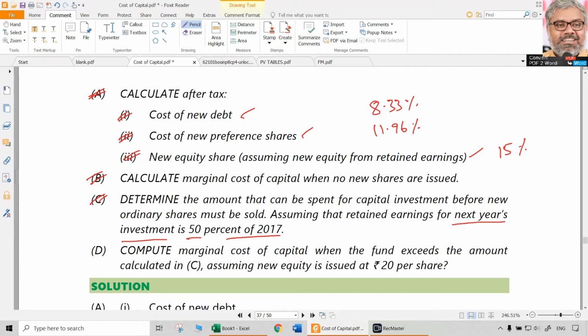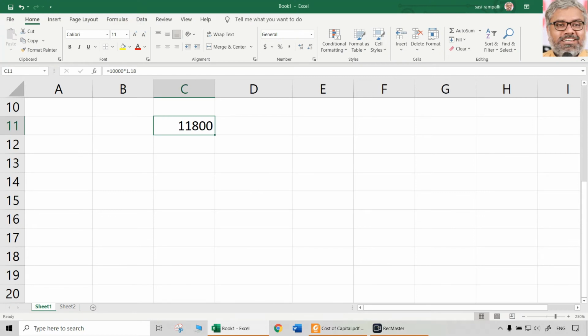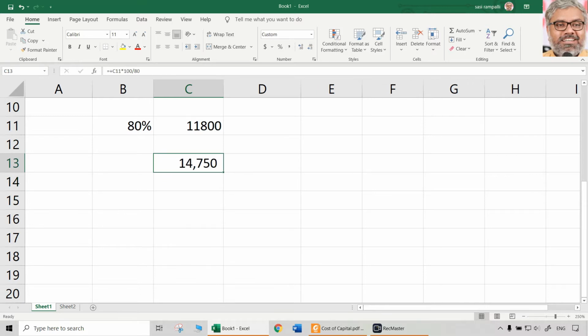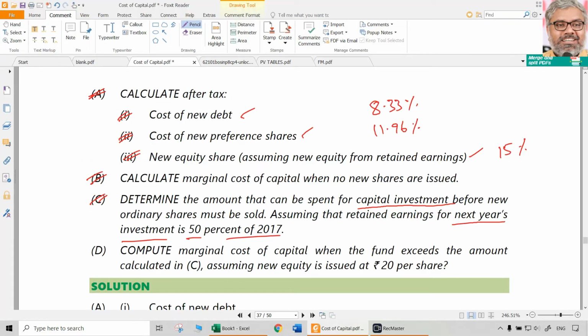Keeping that in mind, how much amount can be spent for capital investment? That is the question, and here we have to apply the logic. This 11,800 is only retained earnings, so it is not representing 100% of capital. It represents only 80% of capital. Then how much will 100% represent? Simply 11,800 multiplied with 100 by 80. So 14,750 rupees worth of capital investment can be made, out of which 11,800 can be taken from retained earnings, which is only 80% of the overall capital.